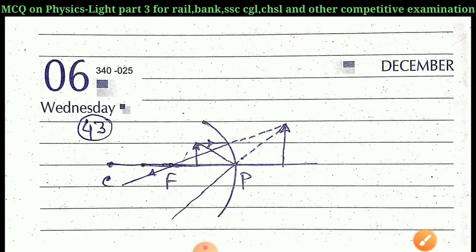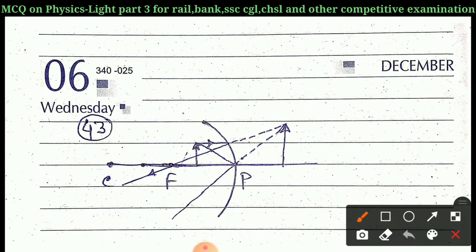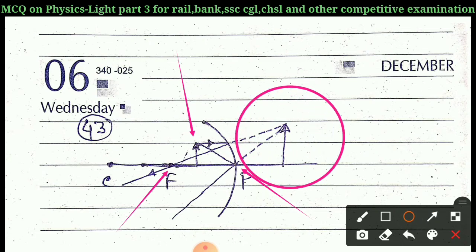So here is the diagram. This is the mirror and P point is the pole and this is the focus. When the object is placed in between focus and the pole of the mirror, then the image will be formed larger than that of the object and also will be virtual. So this is the pictorial view of the virtual image.